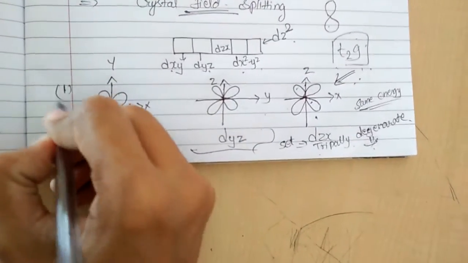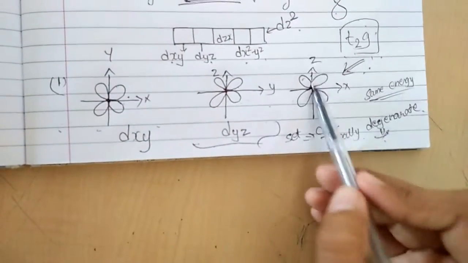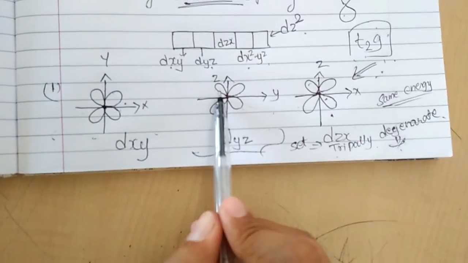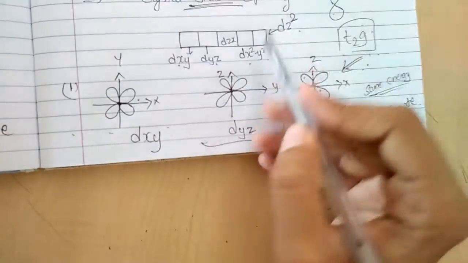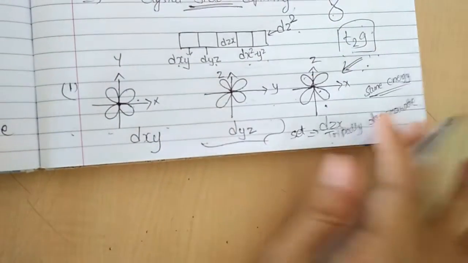So this is the first set, where all these lobes are lying between the axes. Now the other set, what about dx square minus y square and dz square? So this is your second partition. Second partition is your dx square minus y square.